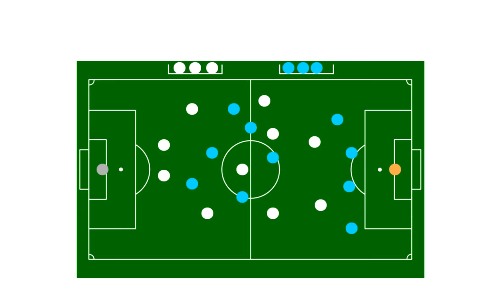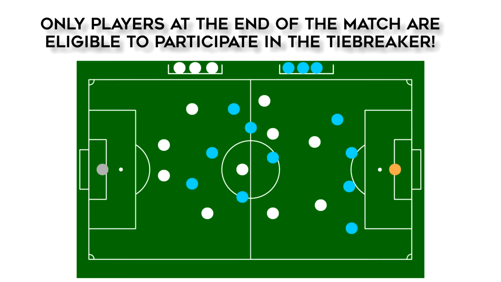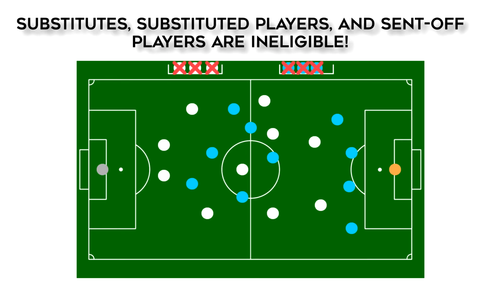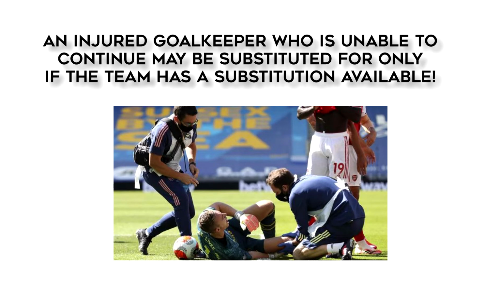The first step in the administrative phase is to determine which players are eligible to participate. Formal IFAB rules dictate only players who are considered players at the end of the match, not substitutes or substituted players, are eligible to participate in the tiebreaker. The exception is the ability to substitute for an injured goalkeeper who's unable to continue, only if the team has an available substitution to use. In the case of most youth matches with unlimited re-entry, this is not an issue, but if substitution is limited, the injured goalkeeper can only be replaced by a substitute if the team has a substitution available.